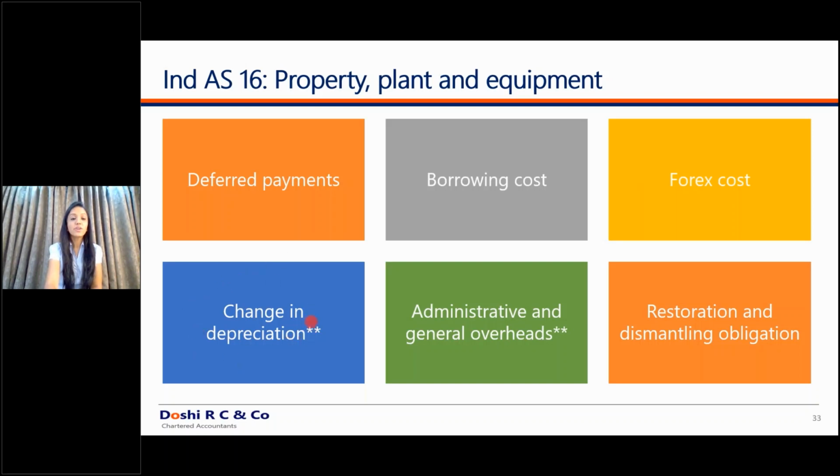The next difference is what we discussed: change of depreciation. If you would have given a retrospective impact on account of change of depreciation from SLM to WDV or WDV to SLM, that is again a difference. Here it is prospective, there it was retrospective. Then administration and general overheads: you might have capitalized certain admin and general overheads, but under Ind AS it is not allowed. Then there is the restoration and dismantling obligation. You might already have a restoration and dismantling obligation and till date did not make any provision. Again, there is a difference.